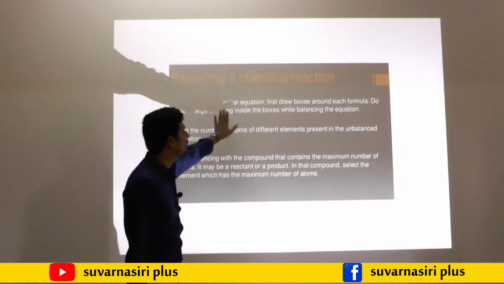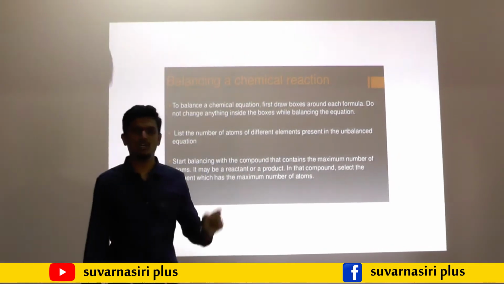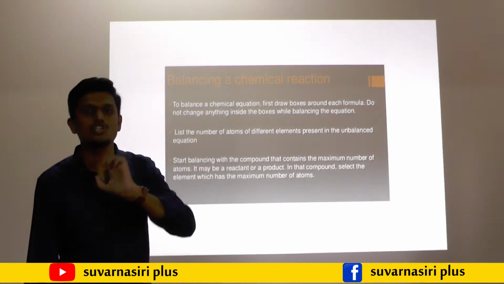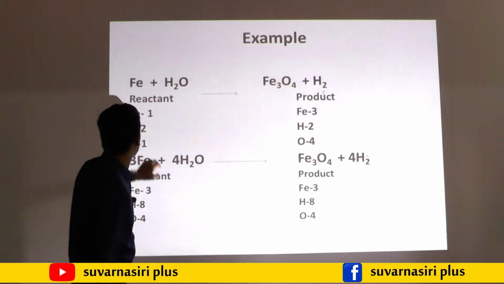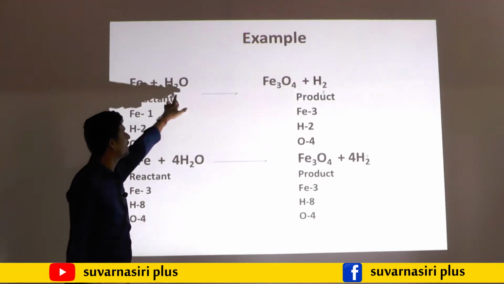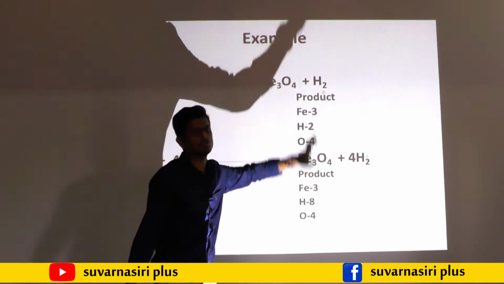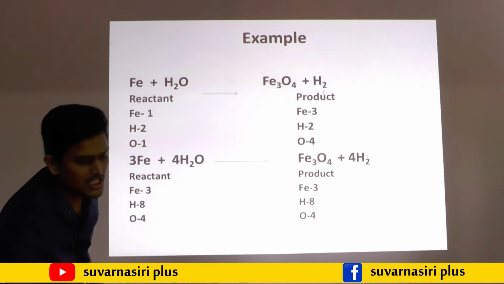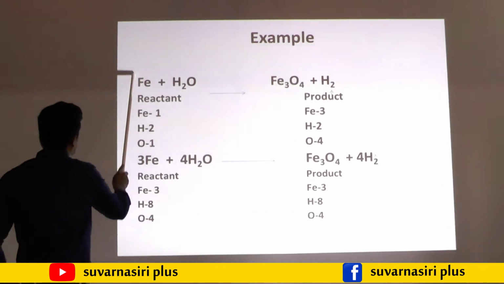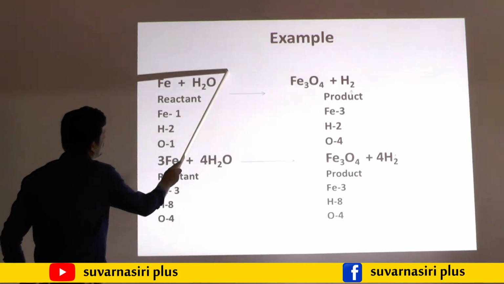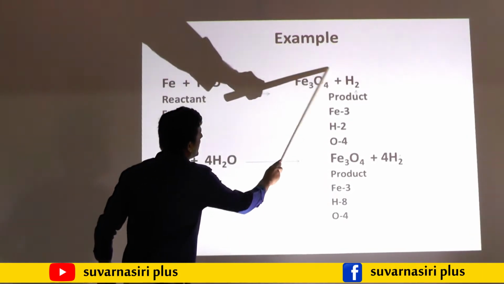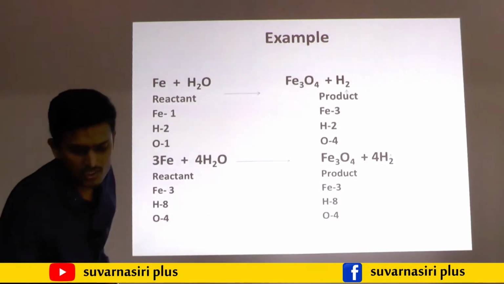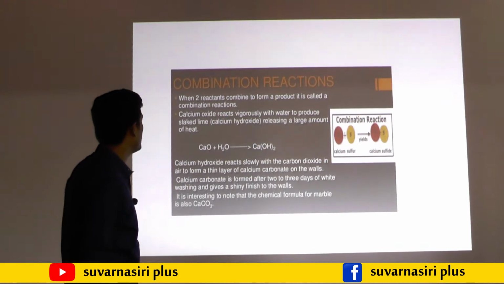First, we need to put a box around the entire equation. In the examination, if the question is given, then put the boxes for it and don't change anything in them. For this example, iron reacts with water to form Fe3O4 plus H2, as given in the question. For each and every formula, you need to put a box. After placing the boxes, no need to change anything inside them. That is the first step of balancing a chemical equation.